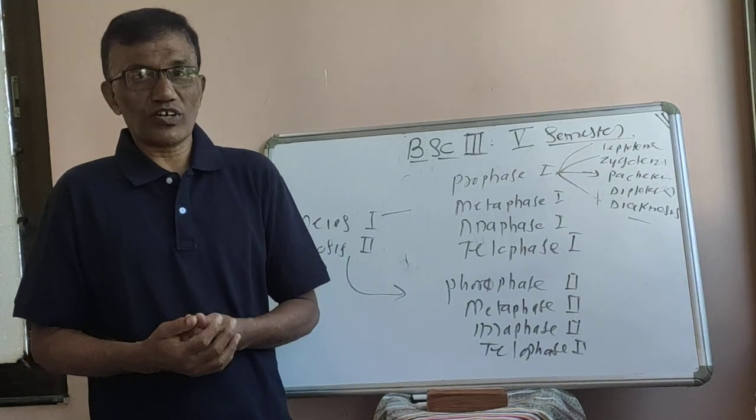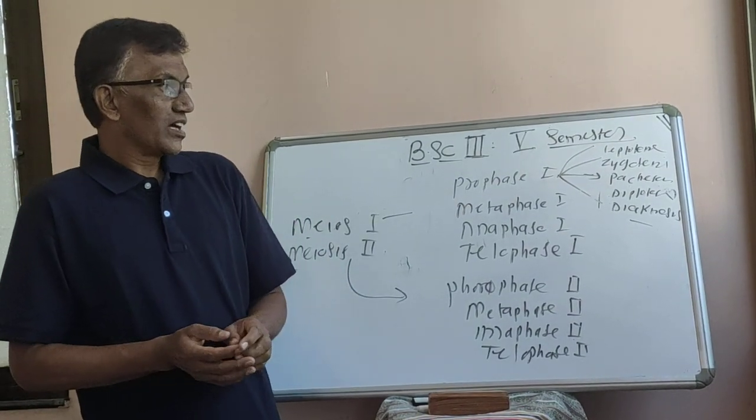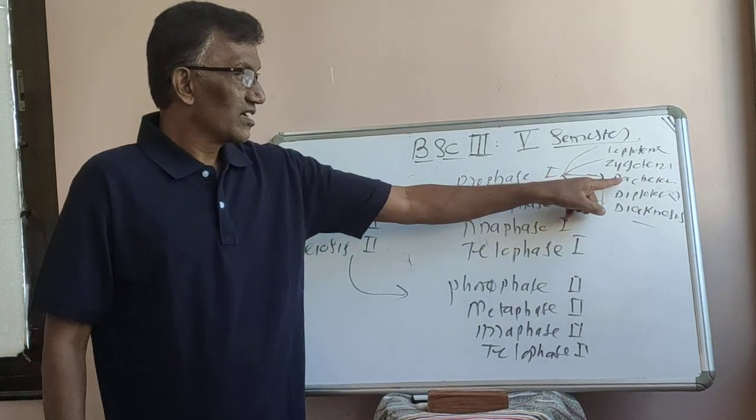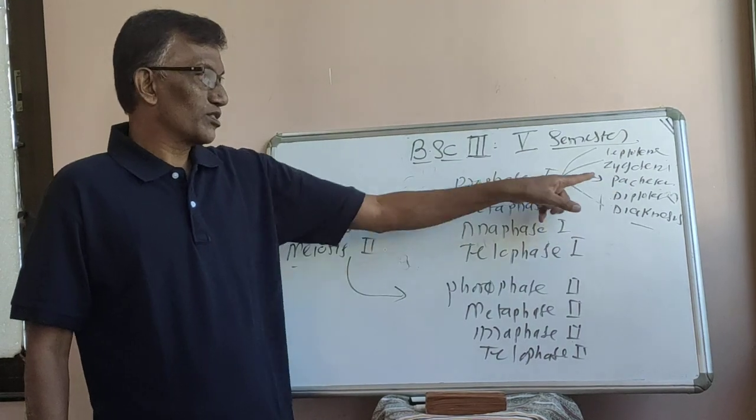How the chiasmata formation takes place and how the crossing takes place will be discussed in the third substage of prophase first,